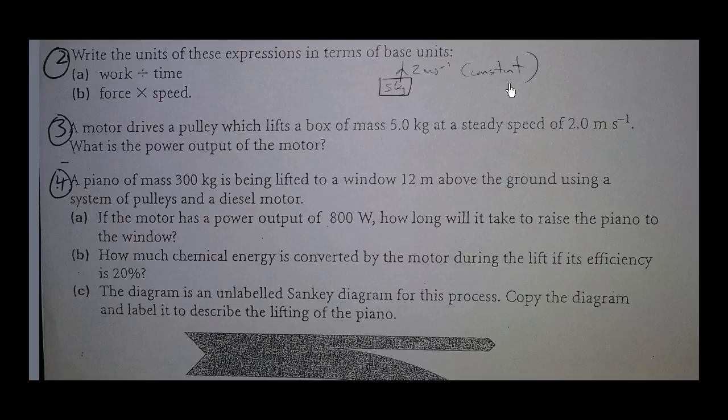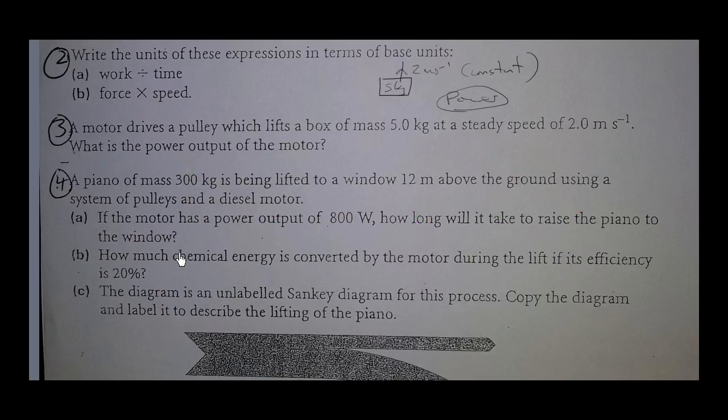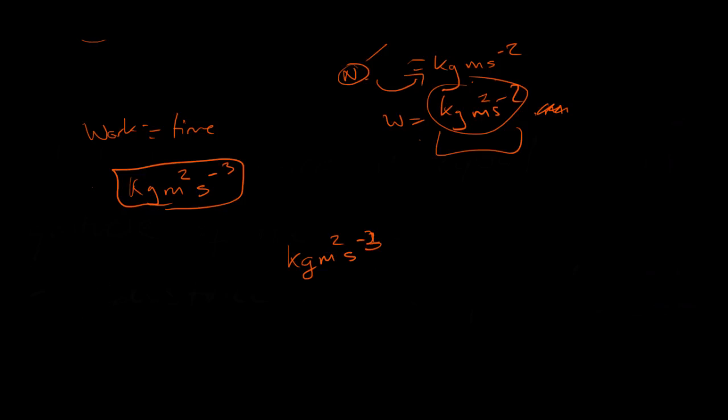What is the power output of the motor? Power. So whenever they give us the speed of something and it's a constant speed and they ask us for the power, we're most likely being asked for the use of this formula, which is power is equal to force times velocity.